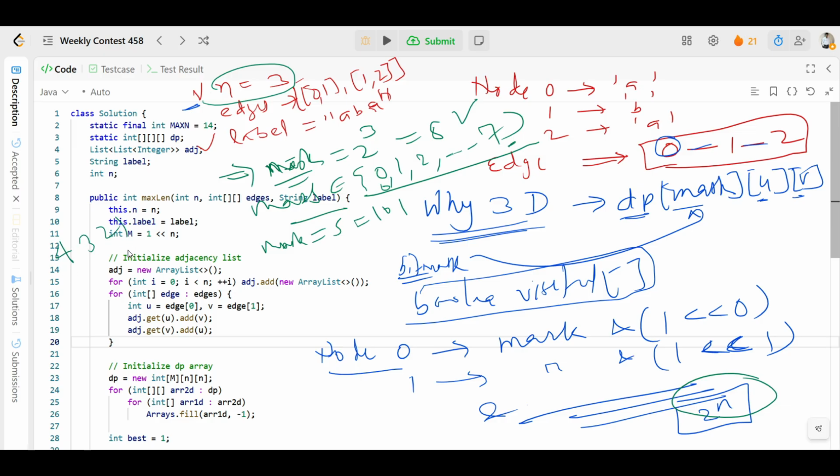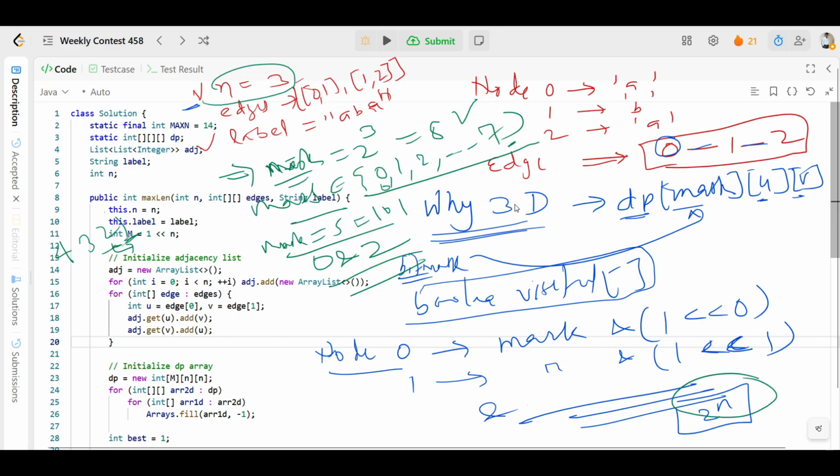When we use node 0, we mark the 0 bit. When we use node 2, we mark this one. So here nodes 0 and 2 are used. Are you understanding?